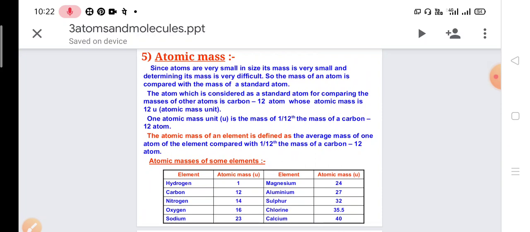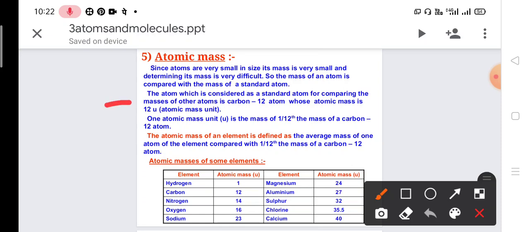So the mass of an atom is compared with the mass of a standard atom, and the atom which is considered as the standard for comparing the mass of other atoms is carbon 12. That means when we are finding the atomic mass of an atom, it is found in a comparative manner.